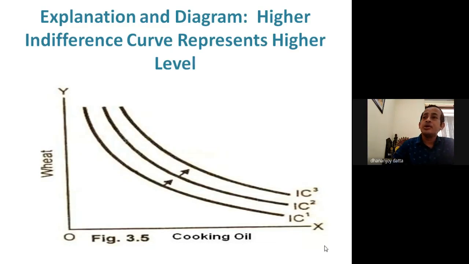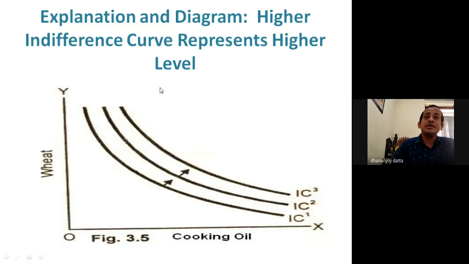Now there are three indifference curves: IC1, indifference curve 1, IC2, indifference curve 2, IC3, indifference curve 3. A higher indifference curve will give a higher level of satisfaction, because goods will be at the maximum level on the highest indifference curve.